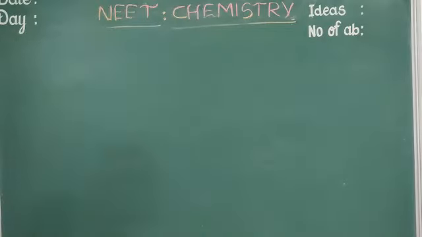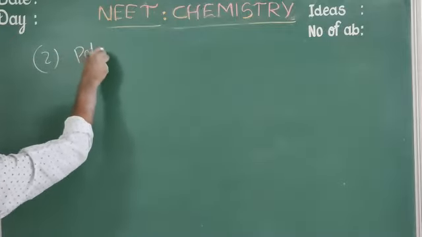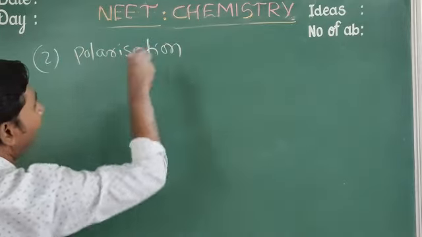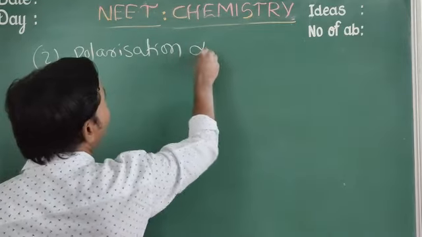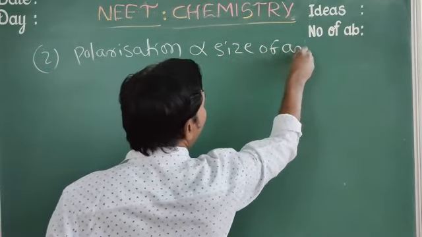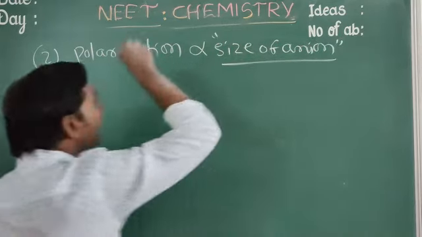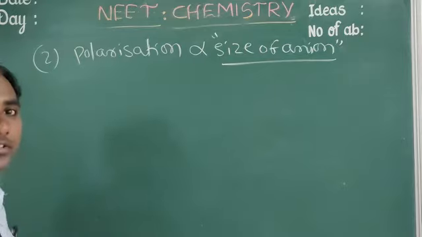Next one, second factor: polarization is directly proportional to the size of the anion. Before, polarization was inversely proportional to the size of the cation.